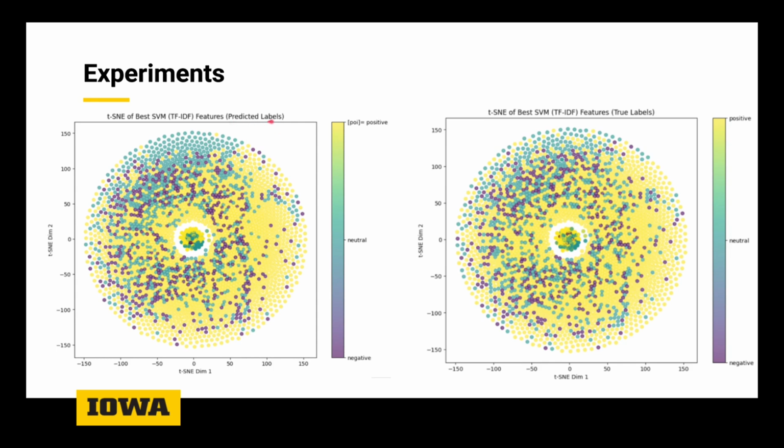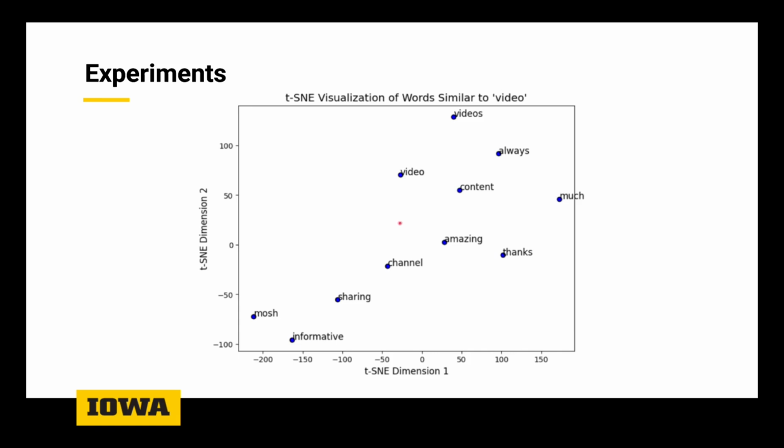Some other plots that we had were the t-SNE plots. The one on the left is predicted labels, and on the right is true labels. This is of our best model, the SVM model with tuned hyperparameters and TF-IDF. As you can see, the two plots are very similar to each other, especially in the groups. Here's one example of words that were similar to video that we got from our t-SNE graph. You can see words like videos, channel, content. These are all very similar words. And then you also have things like amazing things, amazing episode.